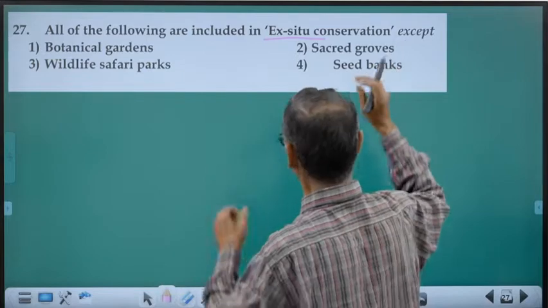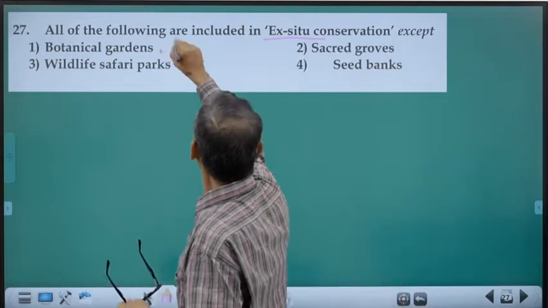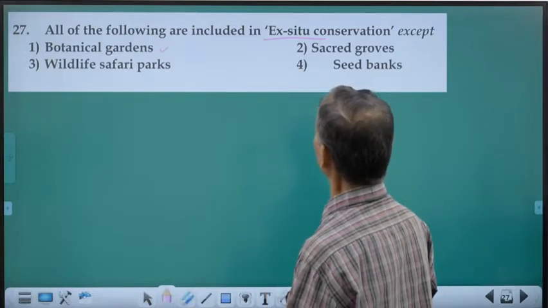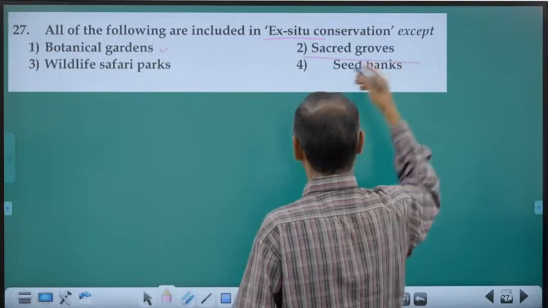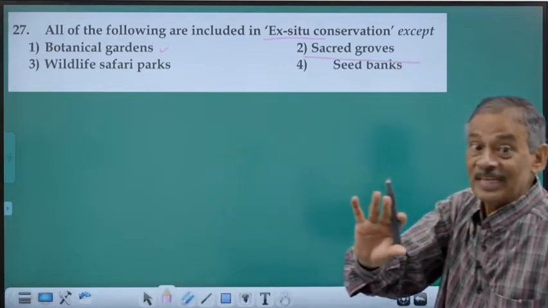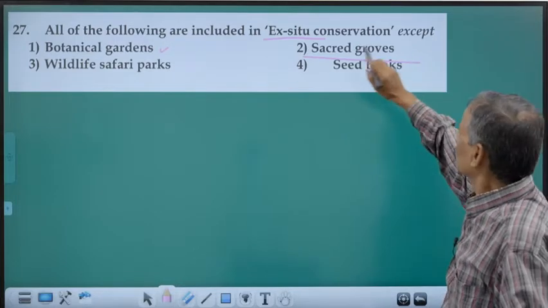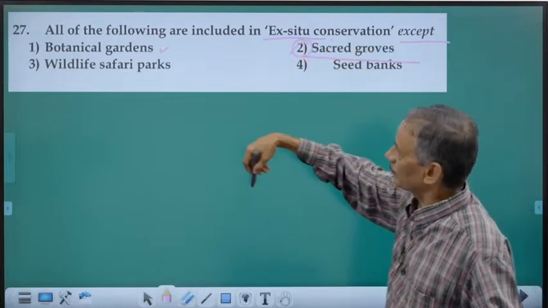Ex situ conservation. Botanical garden. It is a typical ex situ. Sacred grove. In the original place, it is protected. Plants and animals of that area are protected. So it is an exception for ex situ. So this is our correct answer.